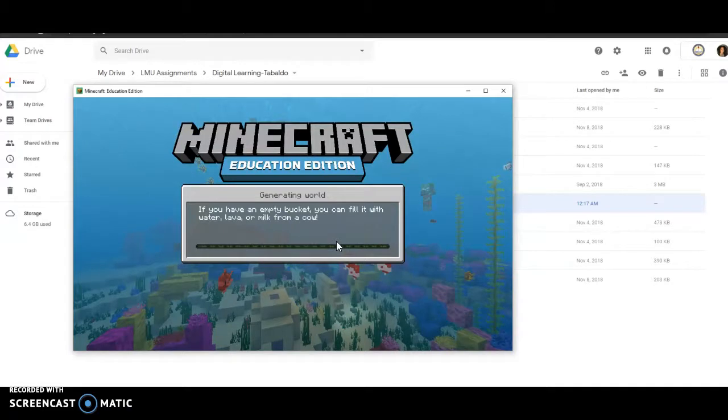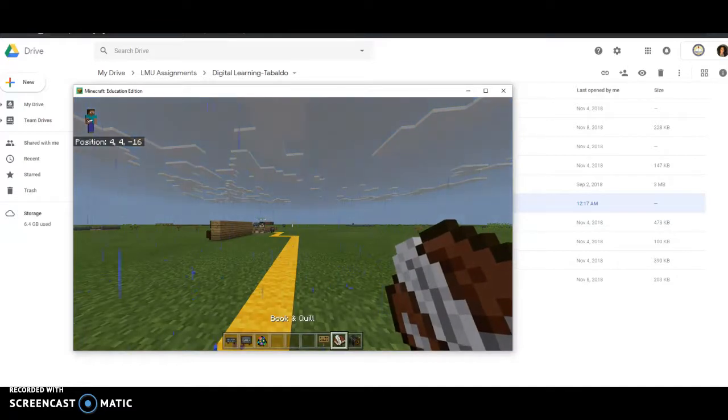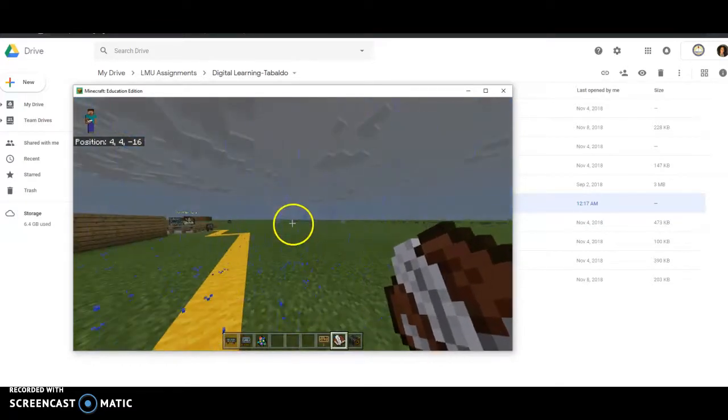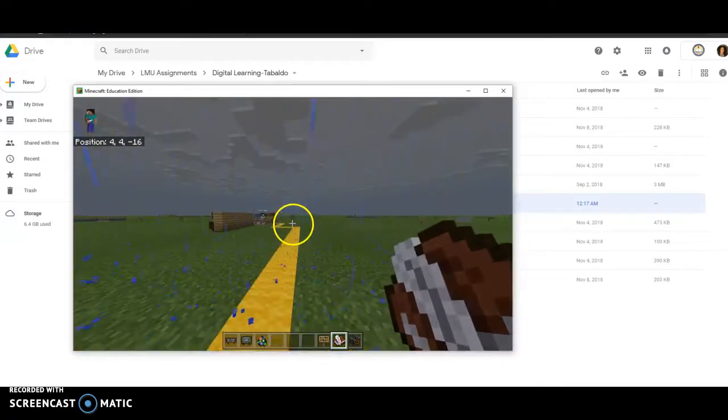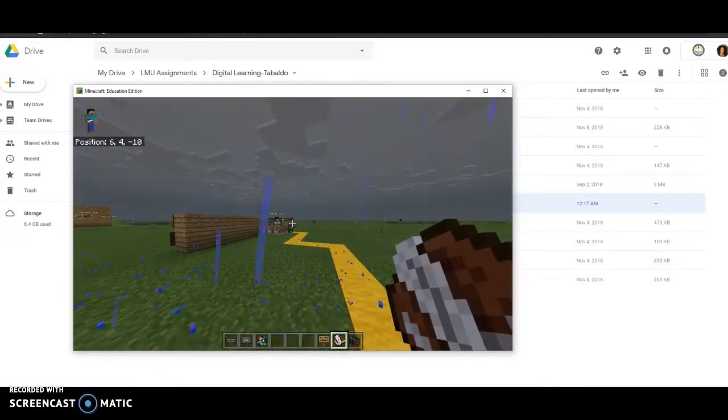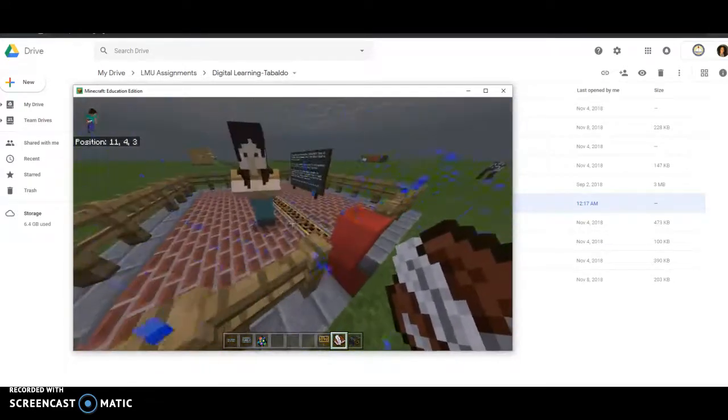Just some background, my students are currently reading Enrique's Journey by Sonia Nazario, which tells the story of a teenage boy who migrates from his home in Central America, Honduras, through Mexico to the United States.